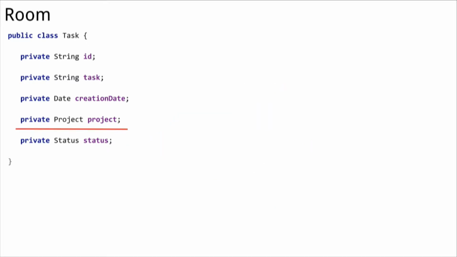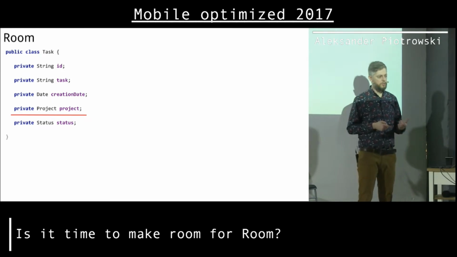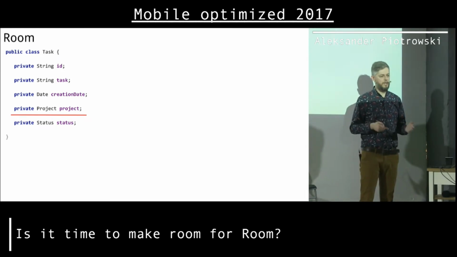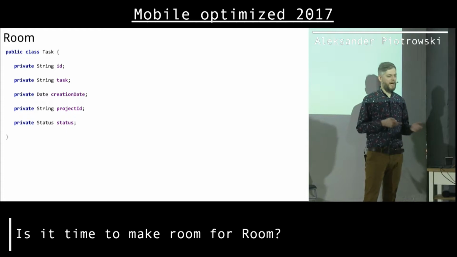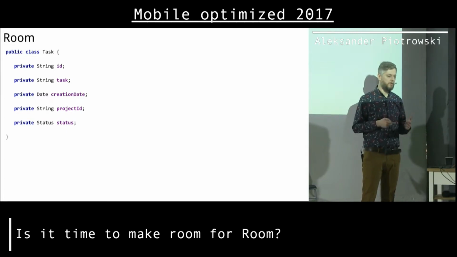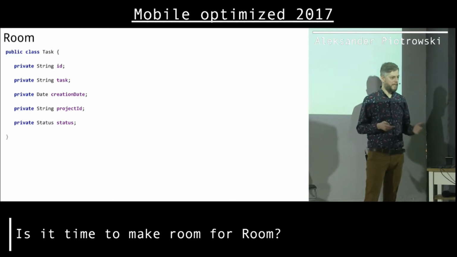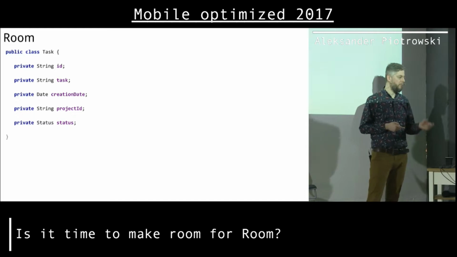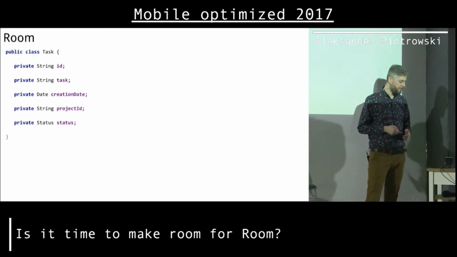A small problem here is that we don't have relations in Room. So I cannot keep in the database something that is a project. I would have to serialize the project into a string, or sadly just keep an ID of the project, let's say as a string, because Room doesn't support relations. I will talk about that later, but for now, sadly we cannot do that. So I have to put a string with an ID to another entity, another table.